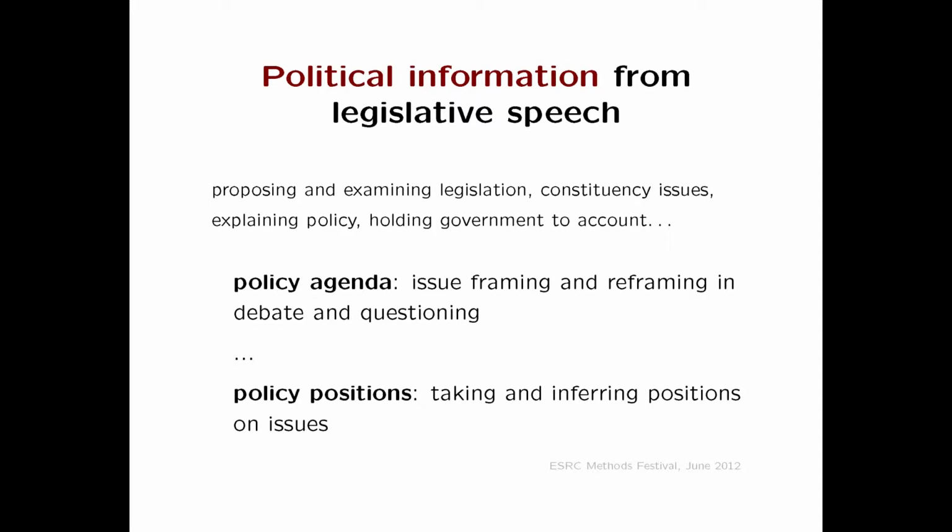We can boil down all of this, in the way we're looking at legislative text, into two things happening in legislatures. We can think about learning about the policy agenda, what's a topic worth doing politics about, and we can think about position taking, people standing up or parties expressing their position on particular policy issues. In this talk, we are interested in the second part, how to take and how to make a position.